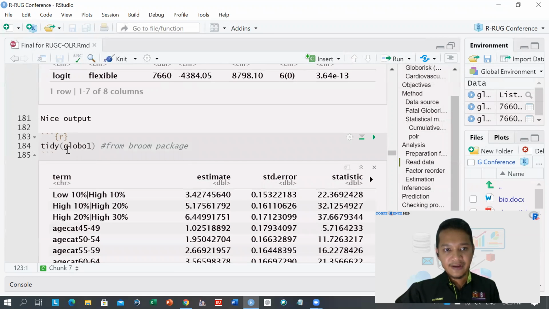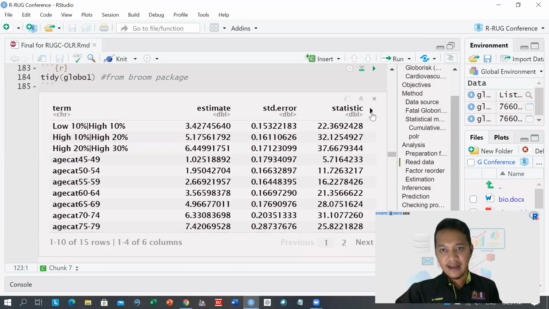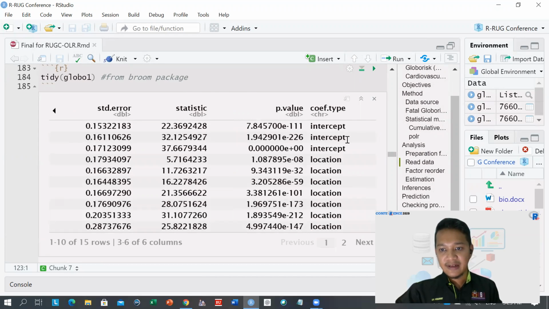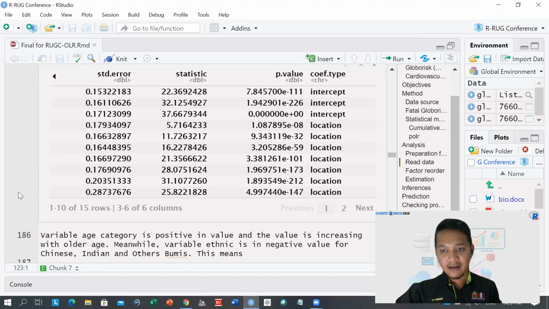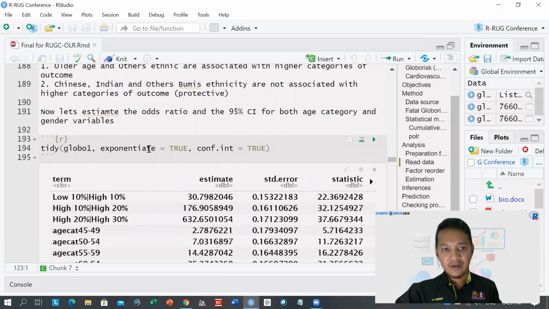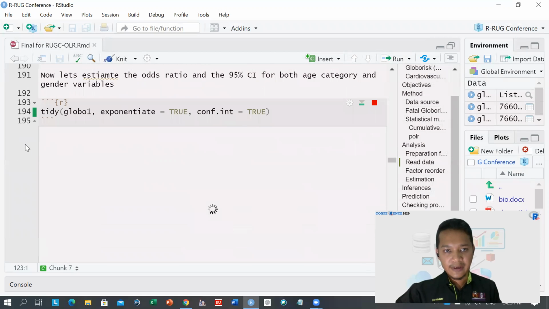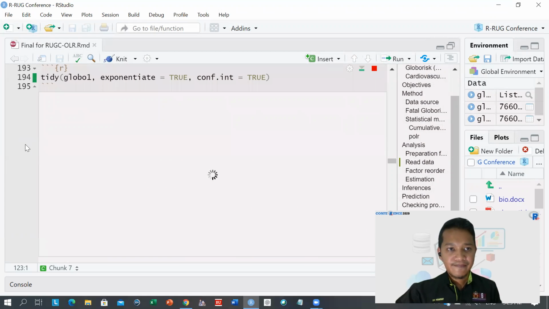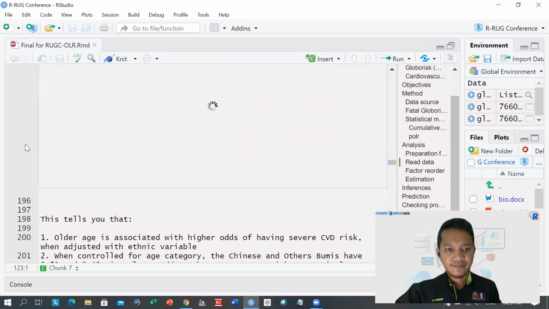And if you can see in the tidy output, there is no odds ratio, and there is also no confidence interval. We can generate those items using the tidy function and add the exponentiate and confidence interval settings and set them to TRUE. So we can have a look when we run the chunk. It may take a few moments to produce the result.